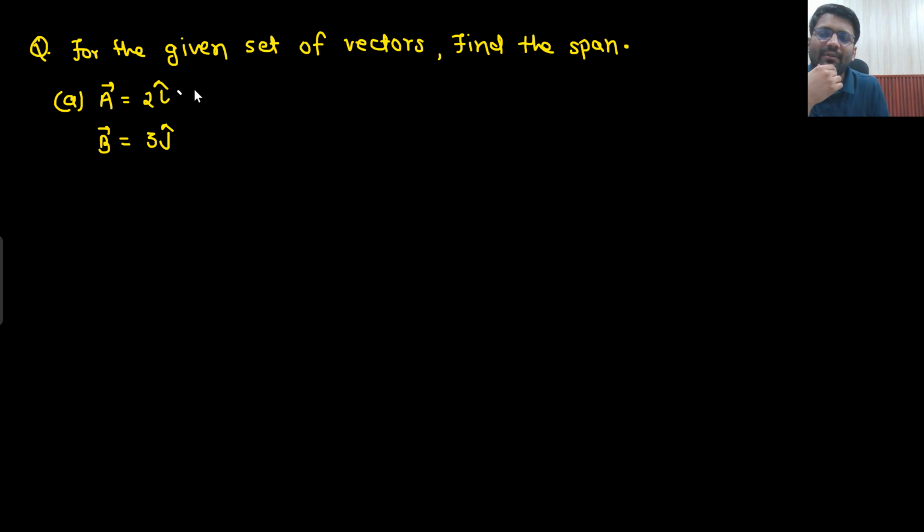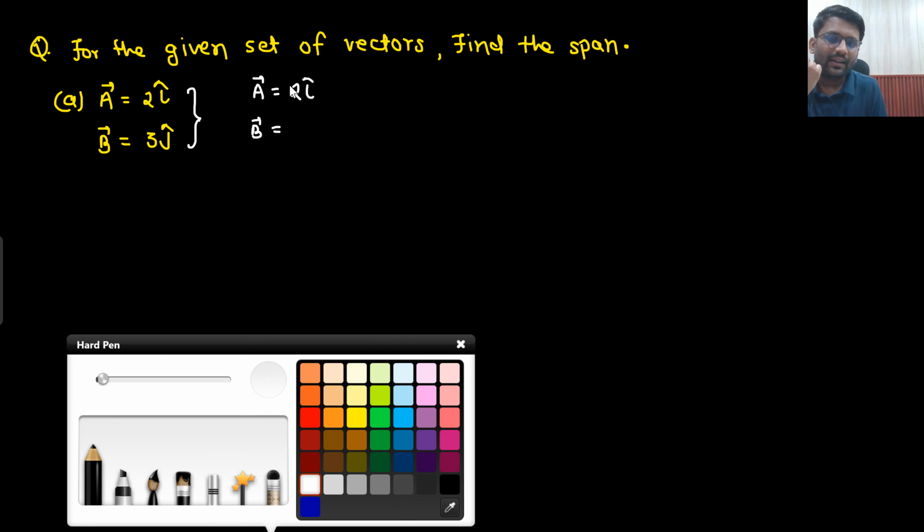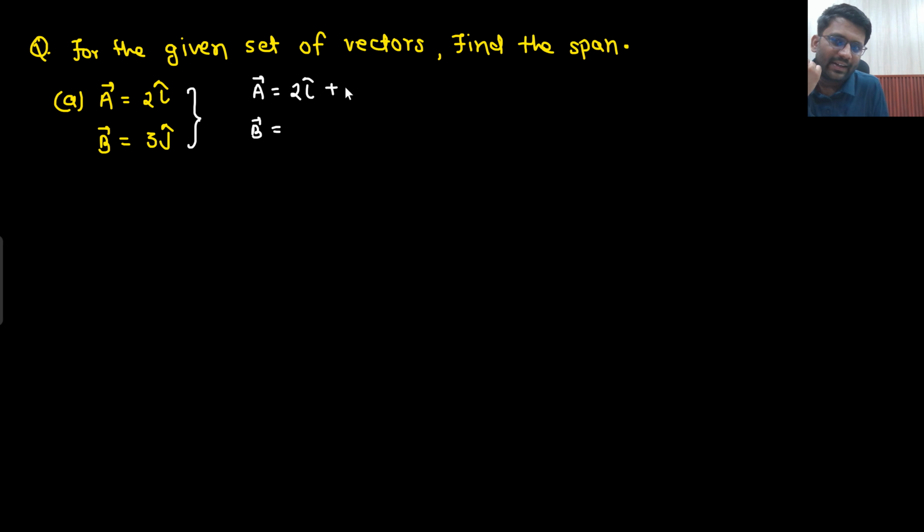If I ask you what is the dimension of this vector, 2i cap? What will be your answer? 1 dimension. No, 2 dimension. Why is that so? Because now you need to consider both of the vectors together. Basically this is a set you are having, no? So 2i cap you are having and the other is 3j cap. So this is in the j direction. In i direction magnitude is 2, in j direction magnitude is 0. For the other, in i direction magnitude is 0 and in j direction magnitude is 3. So both are two-dimensional vectors now.